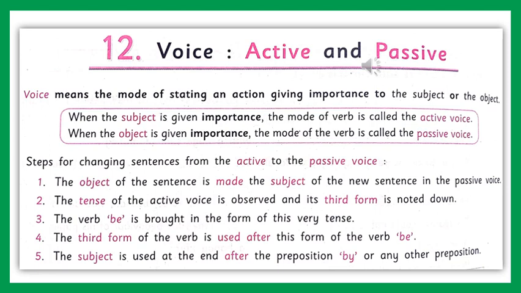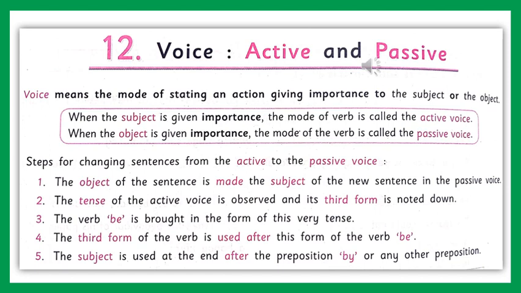You can see on the screen what is given there in a small box. When the subject is given importance, the mode of verb is called active voice, and when the object is given importance, the mode of verb is called passive voice.